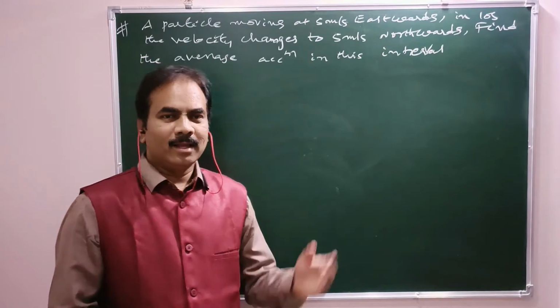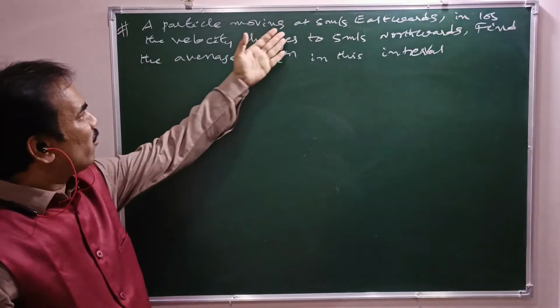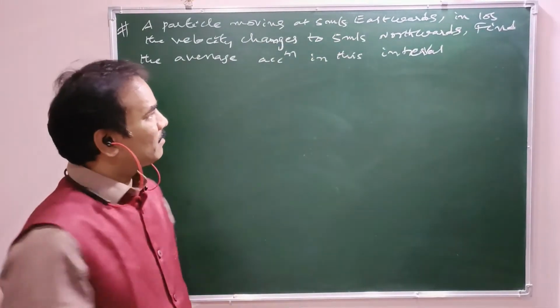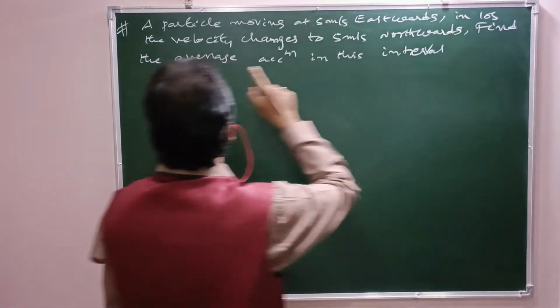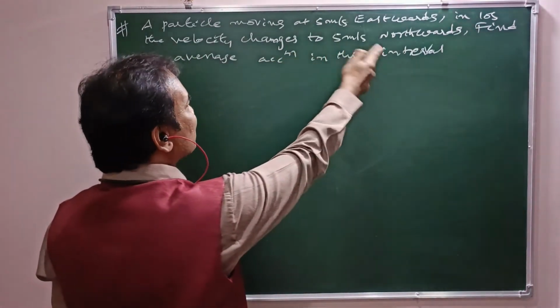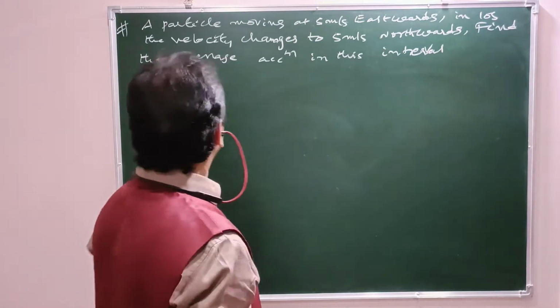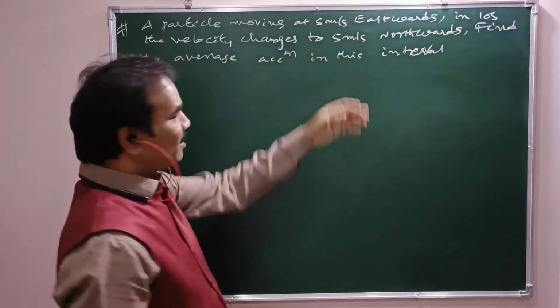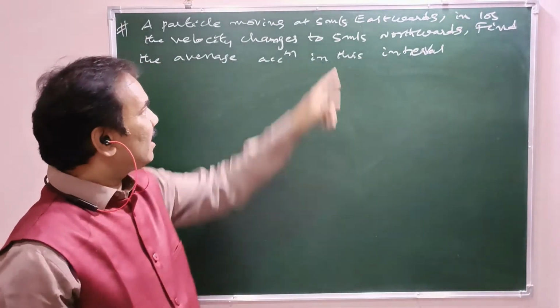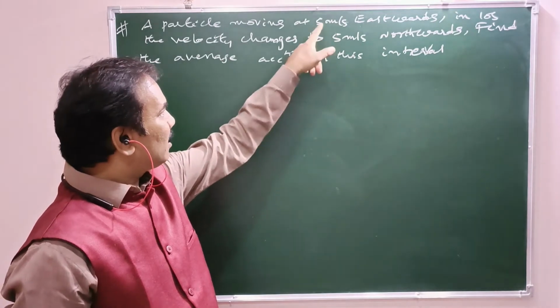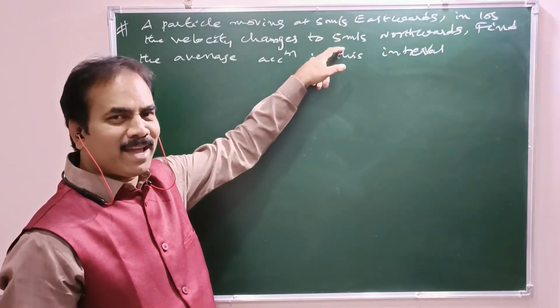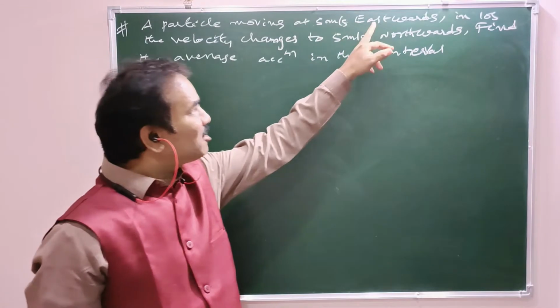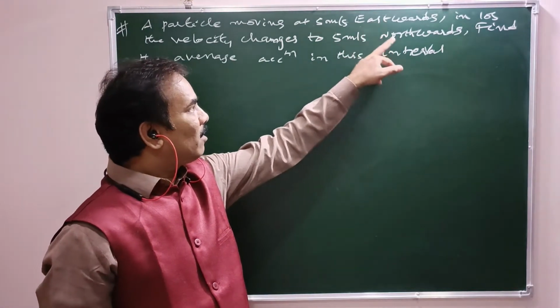Here a particle is moving at 5 meters per second eastwards. In 10 seconds the velocity changes to 5 meters per second northwards. Find the average acceleration in this time interval. See here, the magnitude of velocity remains the same. No change in magnitude of velocity, but only the direction changes, from eastward to northward.